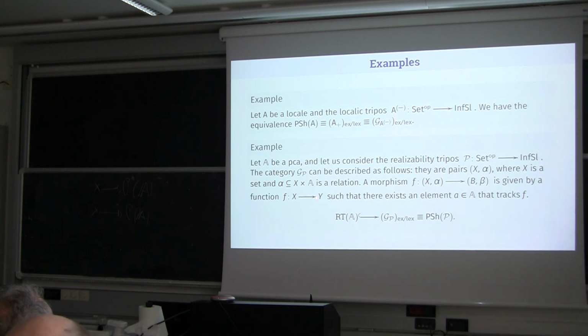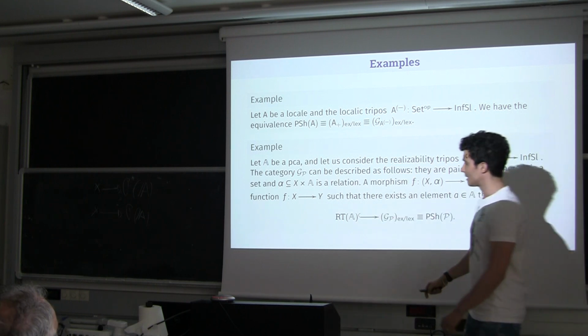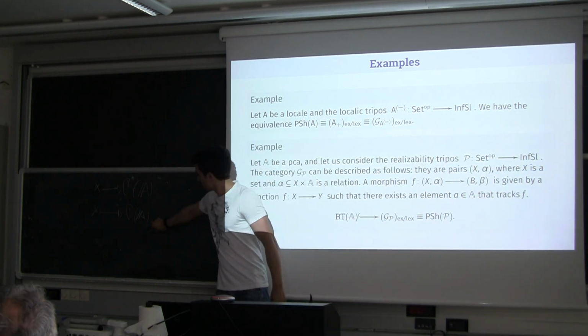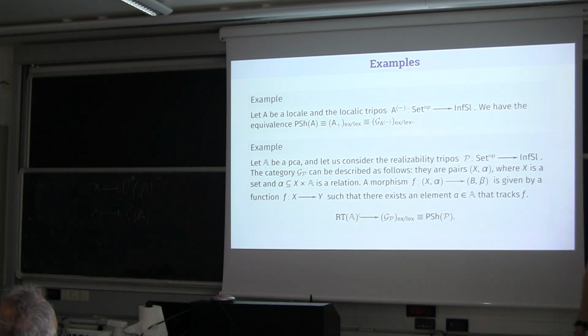And this is the case for the realizability tripos, so this is very similar. As we said, the Grothendieck category is very close to being the category of assemblies, the only difference being that we also admit that the function can be empty on certain points.